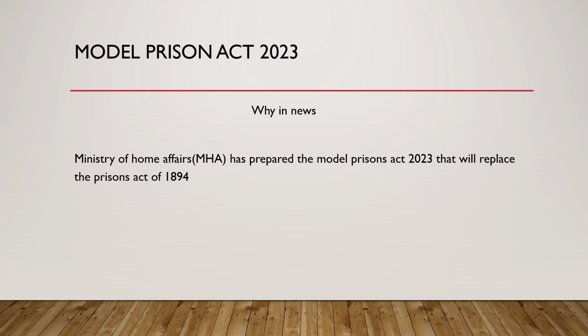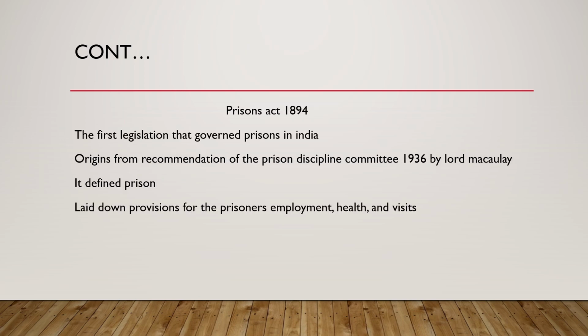So let us discuss first the Prison Act of 1894. This is a very important act as it was the first act which legislated and governed the administration of prisons in India. Let us see what it had.